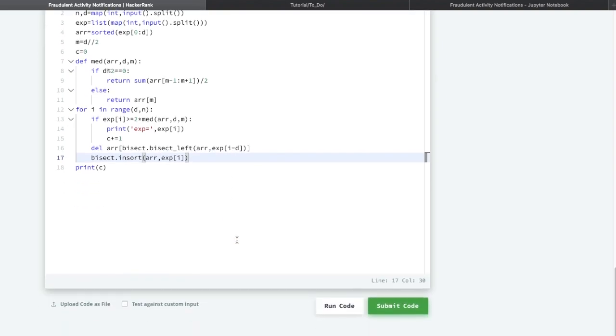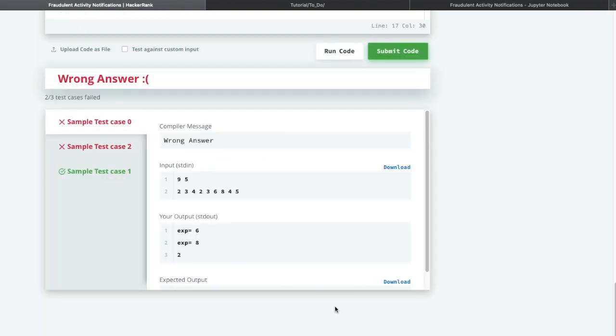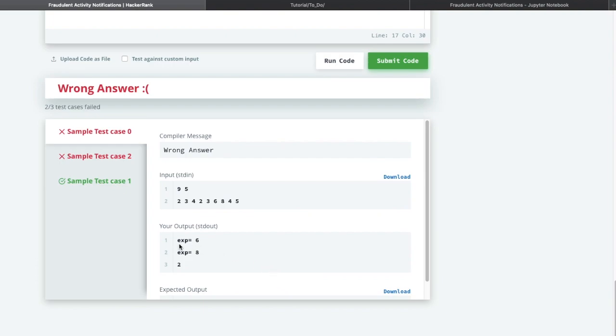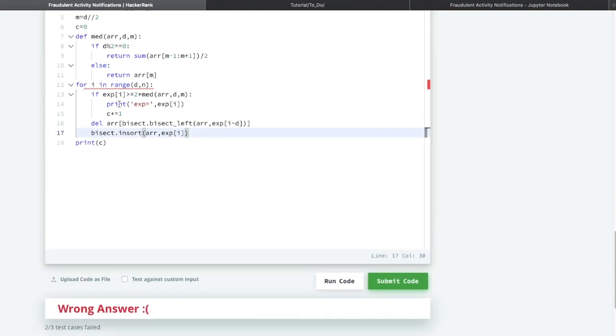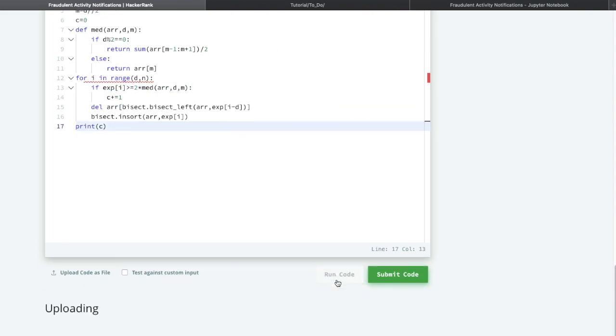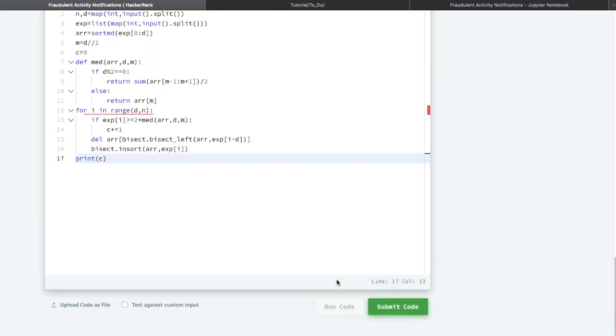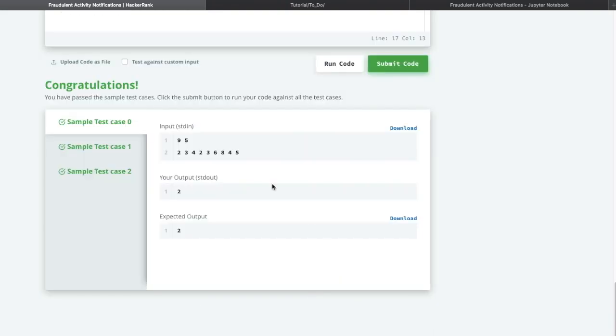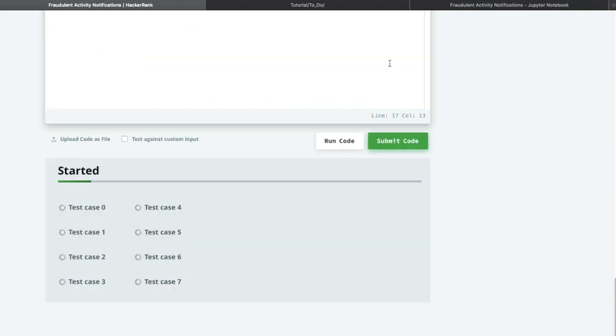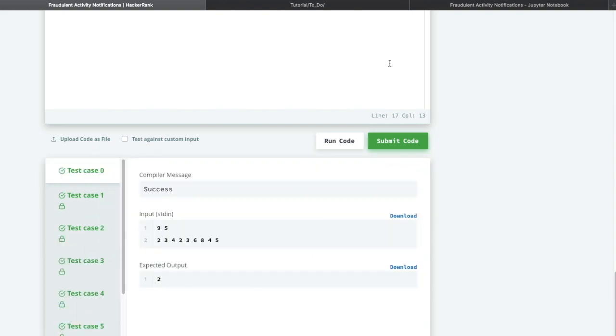Now let us run this code. We are getting a wrong answer because we have added one print statement over here. Let us delete this one. Now you can see we have passed the sample test case. Let me submit this code. So we passed all the test cases.